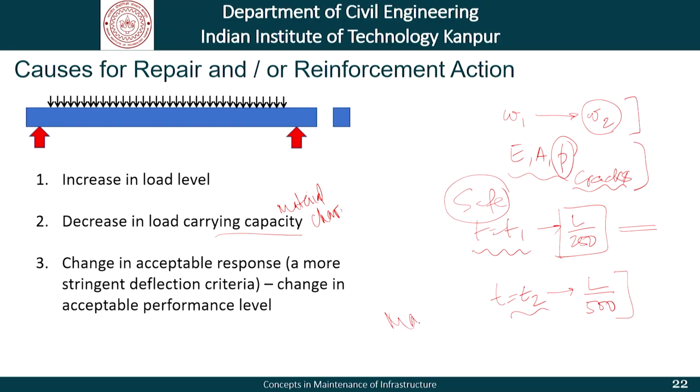The important thing to understand is that the asset manager needs to know that okay, here is this basket of my assets which are outdated, that is they require some action. Here is the set of structures which were built after this time t is equal to t2 or whatever the time is, and this is more compliant. This question or this approach helps the manager allocate resources to repair and rehabilitation of structures.